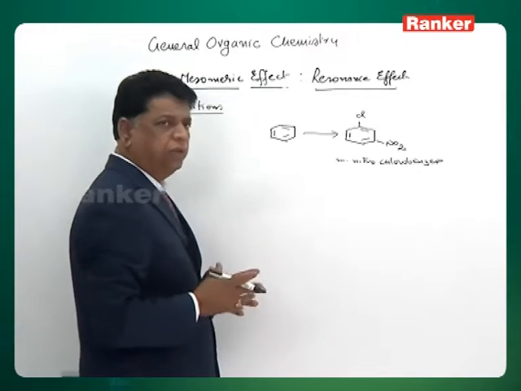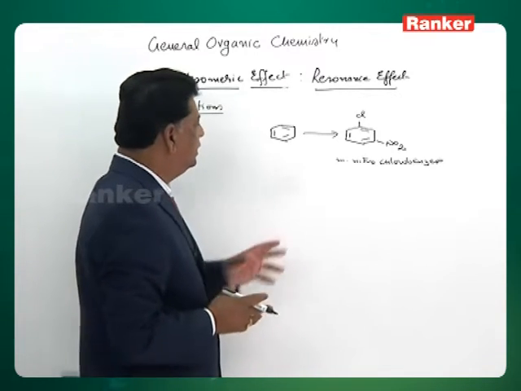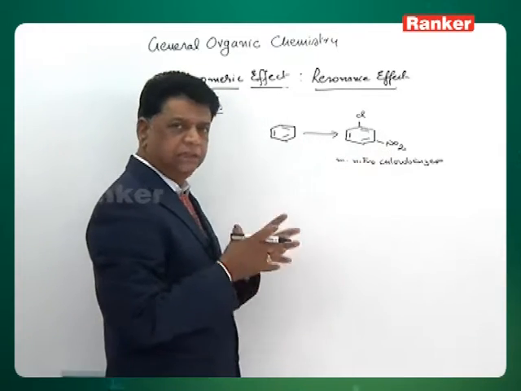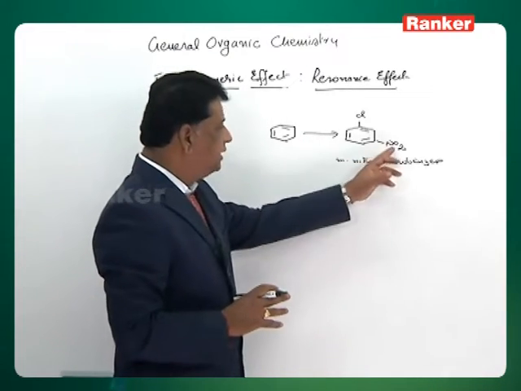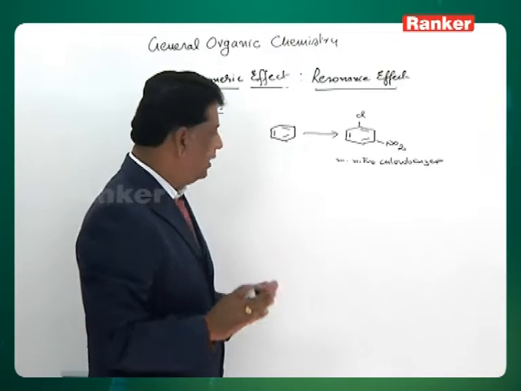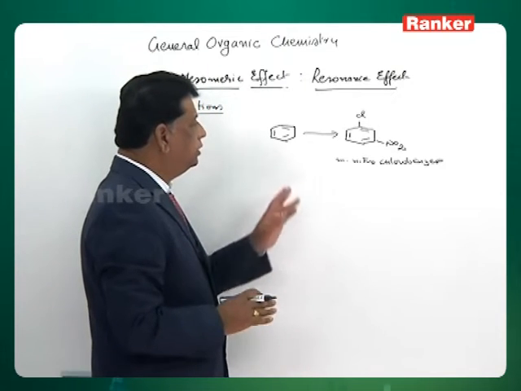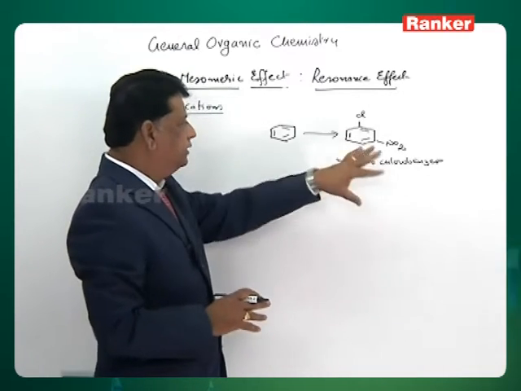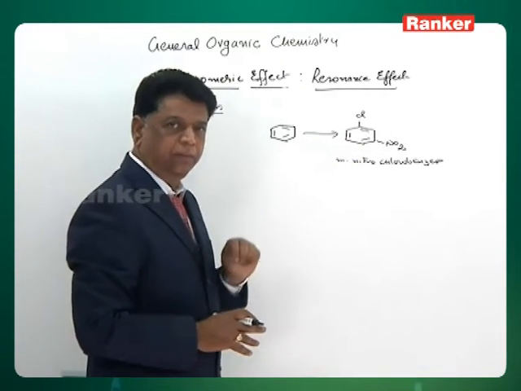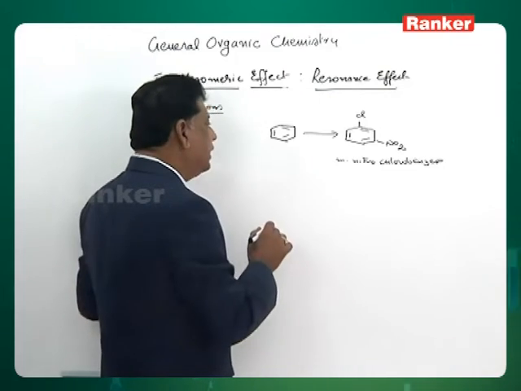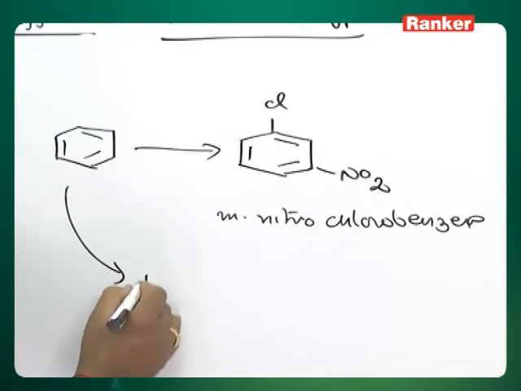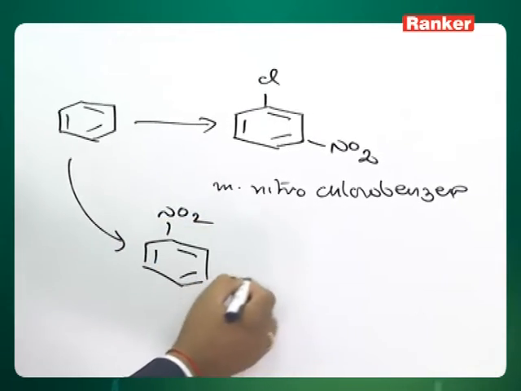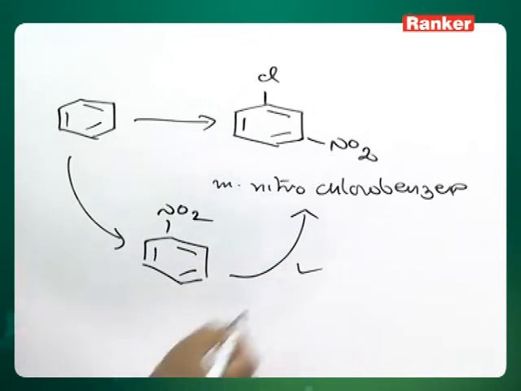The two groups can be obtained by their classical methods, that is, by using chlorine with ferric chloride for chlorination, and a concentrated nitric acid and concentrated sulfuric acid mixture for nitration. This is the chemistry part actually. But the point here is, should I prepare chlorobenzene first, then nitrate it, or nitrobenzene first, then chlorinate it? Two methods are possible to prepare such a compound. But the correct method is to first go for the nitrobenzene. Prepare nitrobenzene first, then for the chlorination, and you will get the right answer.